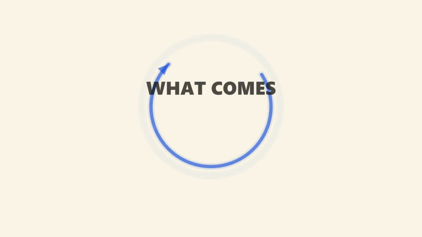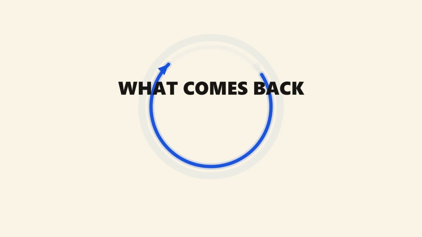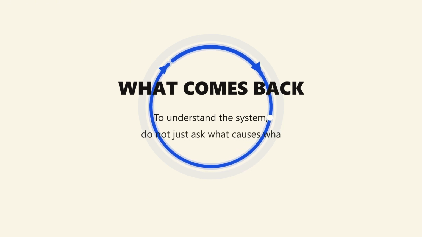Feedback destroys simple one-way causality. In a straight chain, cause comes before effect. In a loop, today's effect becomes tomorrow's cause. So when a system surprises you, do not only look for the first cause, look for the return path. Ask what comes back. Ask what is being measured. Ask what is responding. Ask what is changing. Then ask whether the changed result is feeding the next round. That question is the hidden return path. That is the portable test.